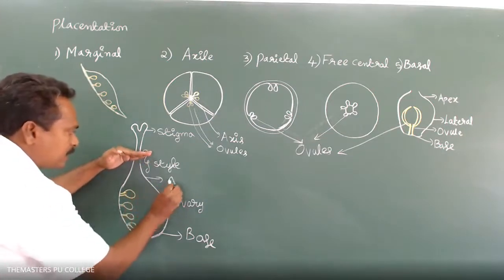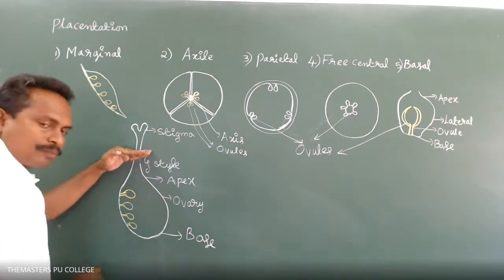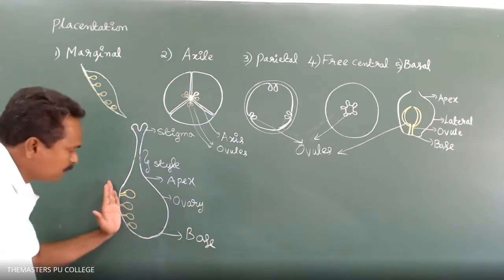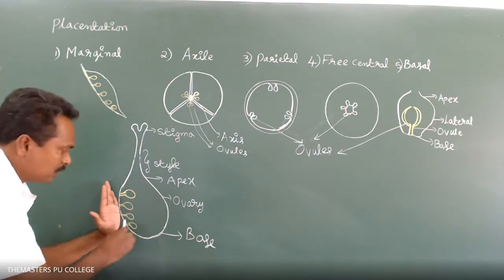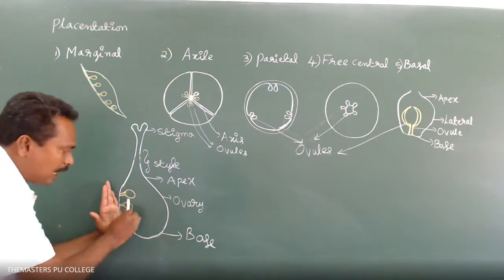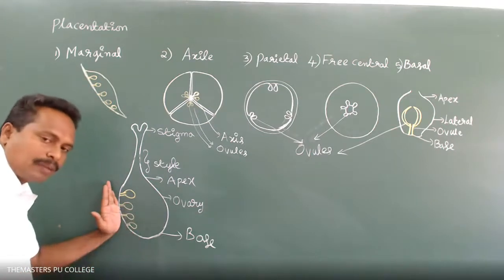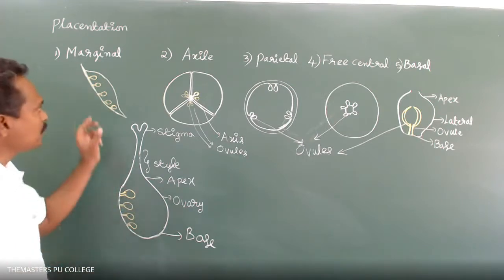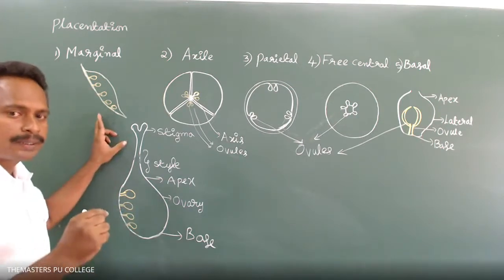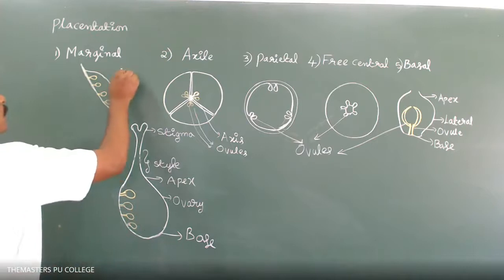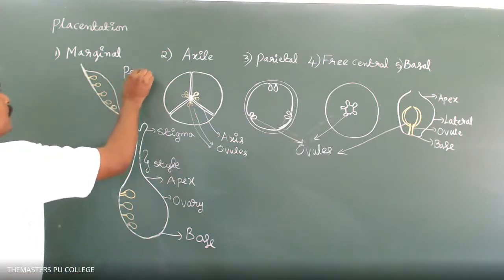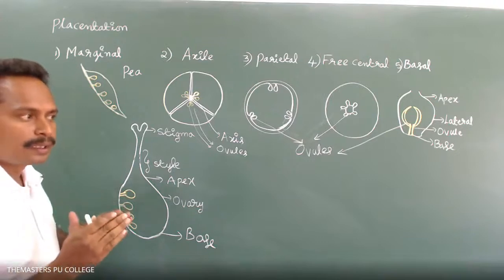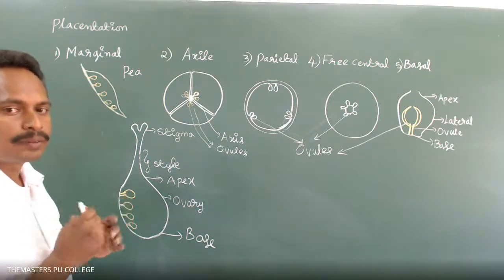This one is the apex of the ovary, and these are the margin of the ovary. The ovules are attached at the margin of the ovary in marginal placentation. In pea plant, beans, as per NCERT, the given example is pea. Marginal placentation is seen in pea plant flowers.